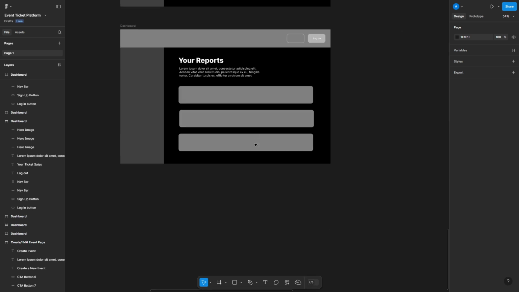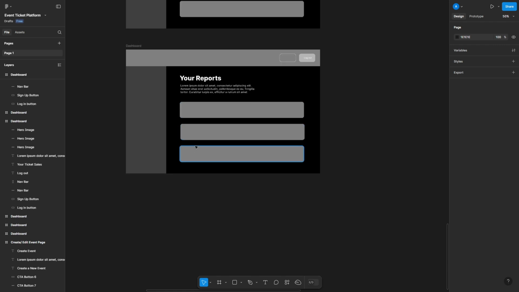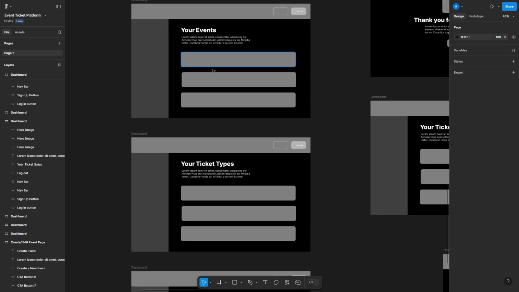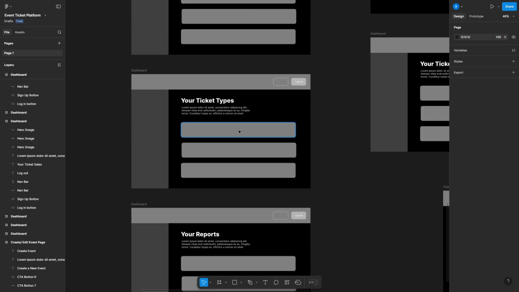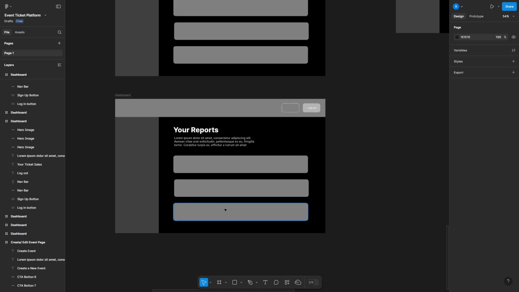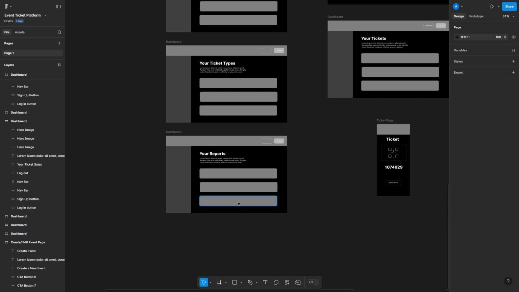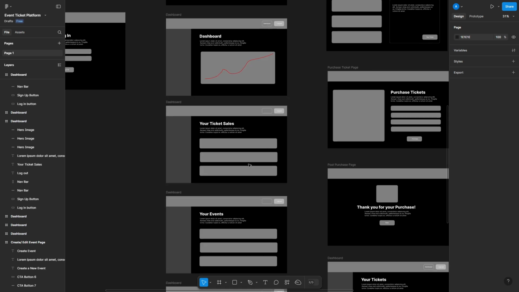And then we have a reporting page. So this is where the user can go in order to select each of the different reports. There's going to be some reports which are event specific, and in which case we may link to them on the Your Events page. However, there's going to be reports which are across the board for all of the activity in the account. And I suppose we'd want to see those in a dedicated place. So that's what this Your Reports page is. Again, this design isn't set in stone and it will change, but this is how I'm picturing it at the moment going in. So that's our organizers.